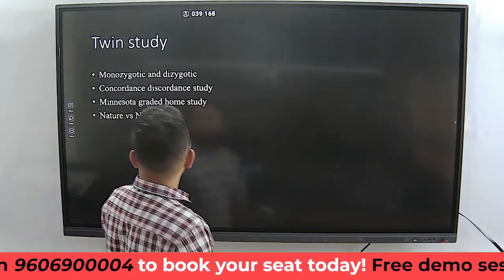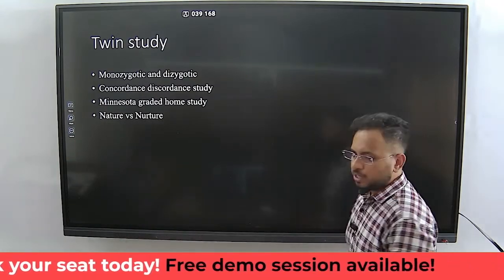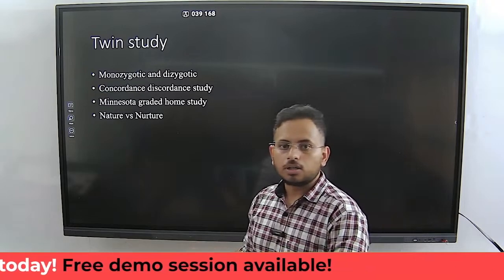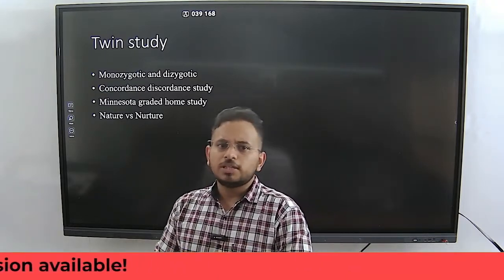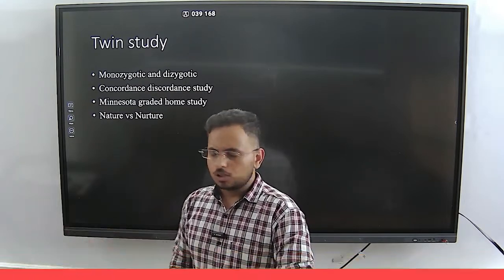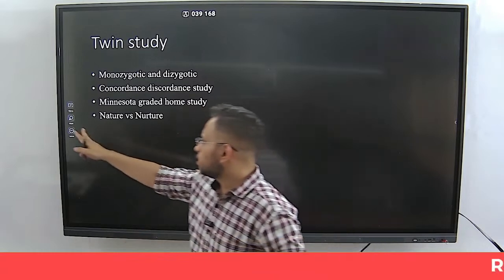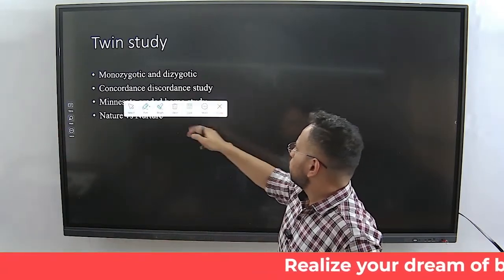So the third important topic for the day is twin studies. Yesterday I told you about what twins are. Twins are the people who are born at the same time to the same parent. There are two important types of twins. One is called monozygotic twins, the second is called dizygotic twins. So what are these monozygotic and dizygotic twins?